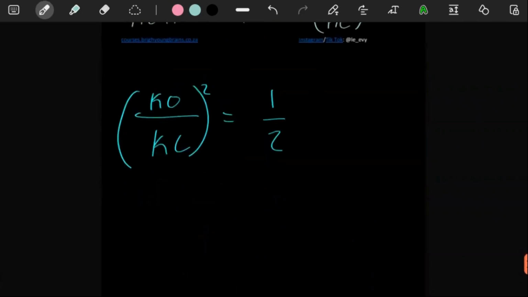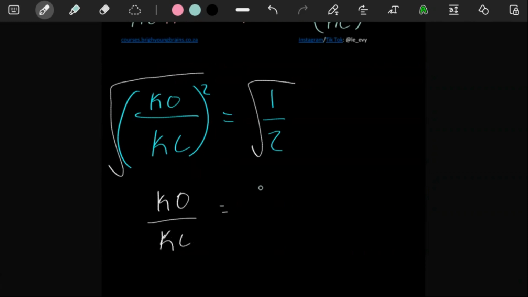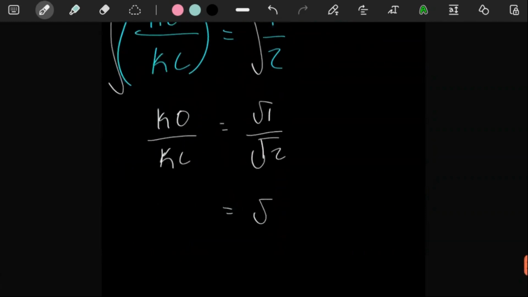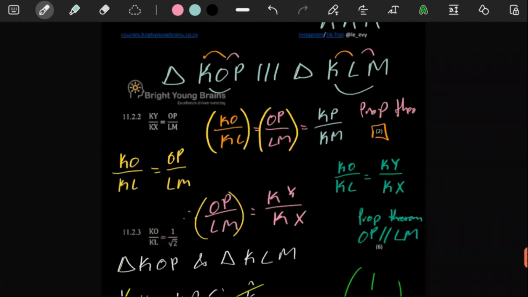But in whichever way, as long as this is an expression you end up with, if you square root both sides, you can have KO over KL, and then square root of 1 is 1, and square root of 2 is just square root of 2. So in my own opinion, maybe I'm not seeing anything right now, but this question just looks a bit weird.